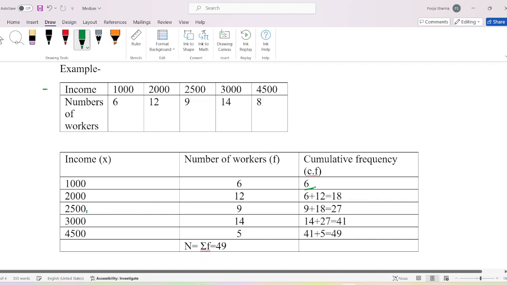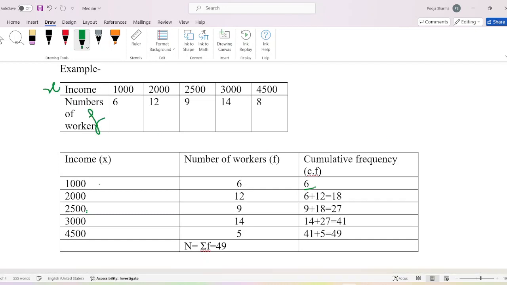Income means x and number of workers means f. Income is 1000, 2000, 2500, 3000 and 3400. Number of workers f is 6, 12, 9, 14 and 5. The total is 49. This is the value of n.